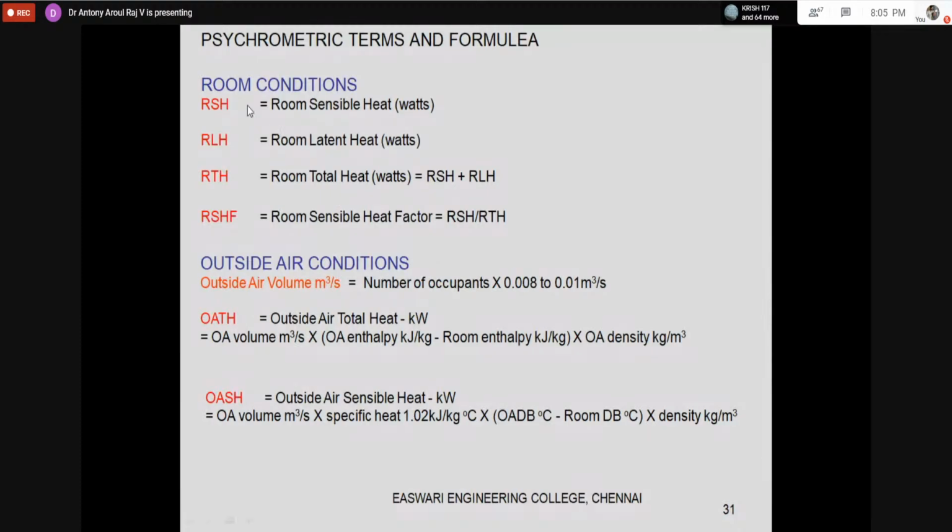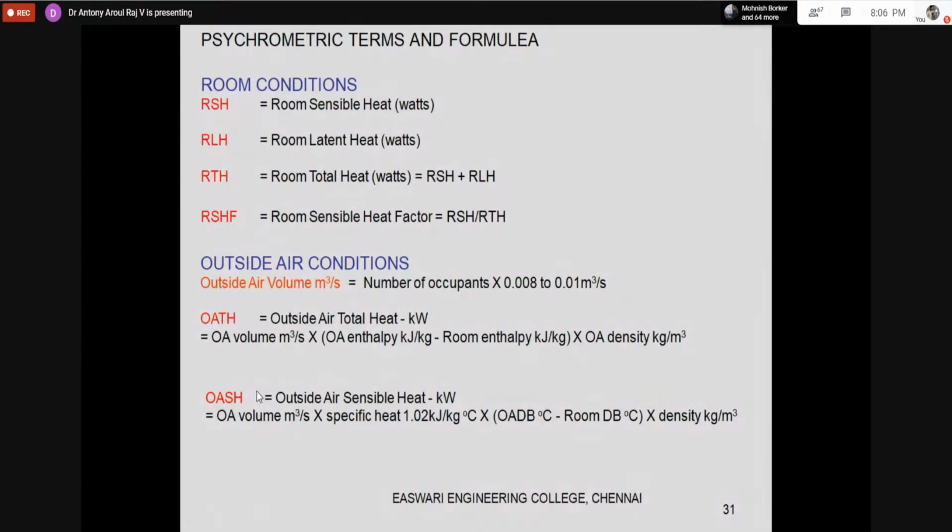For that, you calculate the room sensible heat, room latent heat, room total heat, and you can calculate the outdoor air total heat and outdoor air sensible heat also. What is the outdoor air total heat? It is m times delta h. What is m? Density into volume, into the enthalpy difference. So that I have in kilowatts. You should always understand it is in watts. It is the rate of heating. Please try to understand.